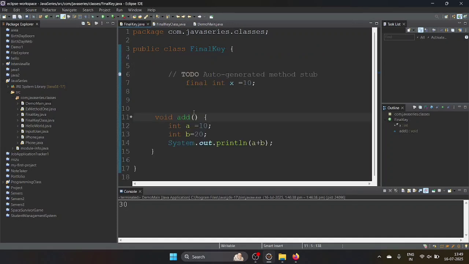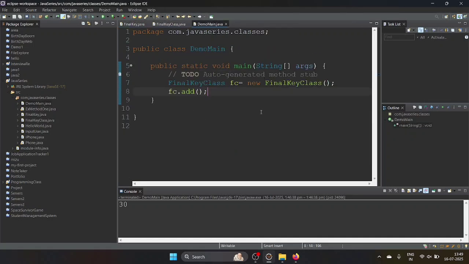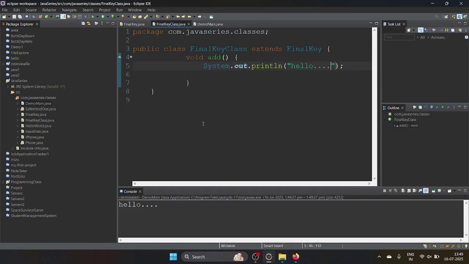You are overriding the add method. Here you have written add, then here you are overriding this add method, then you are calling the add method. See what output you will get. Let's see, hello you will get. The overridden one you will get here, because you are creating the object of the final key class, then you are calling the add method here. Whatever you have overridden, that one you are calling.